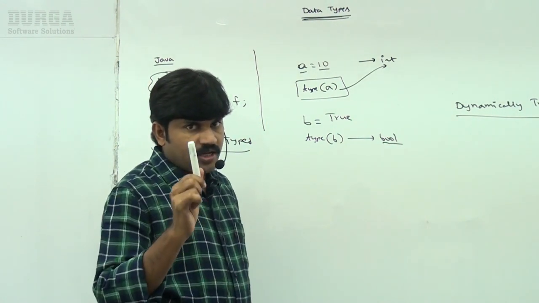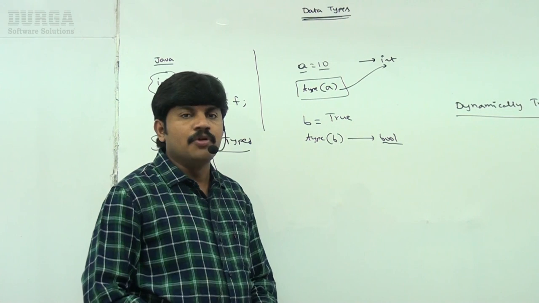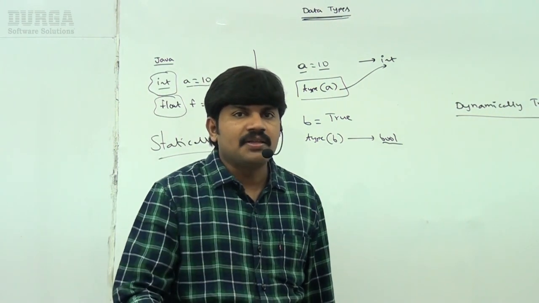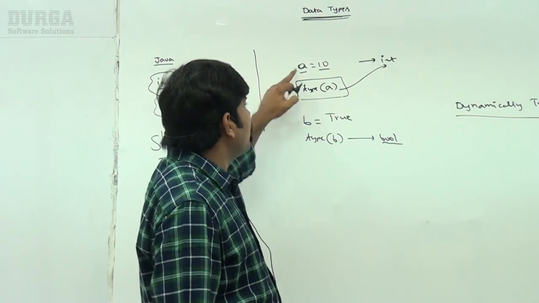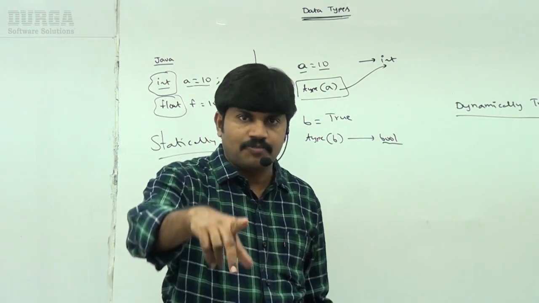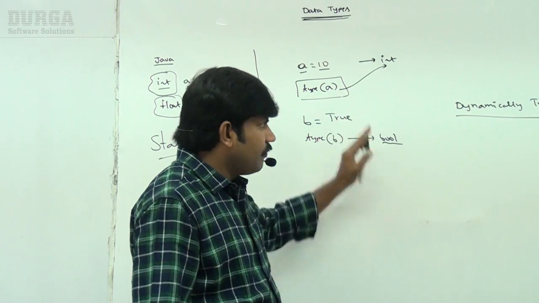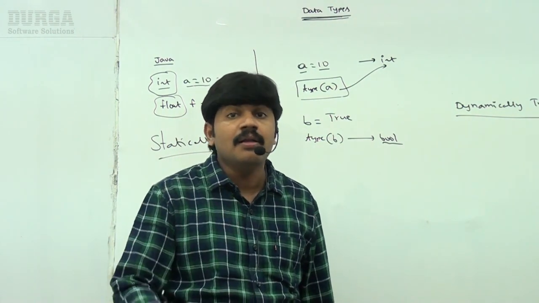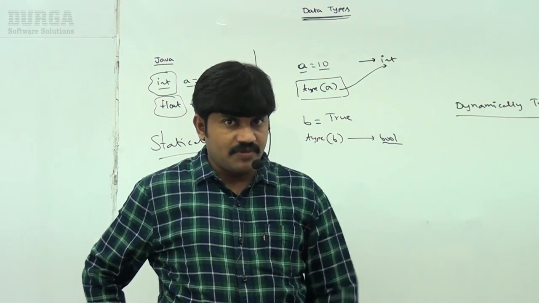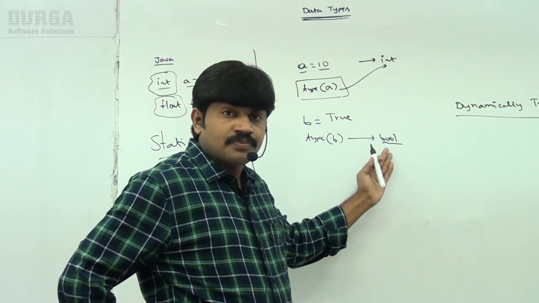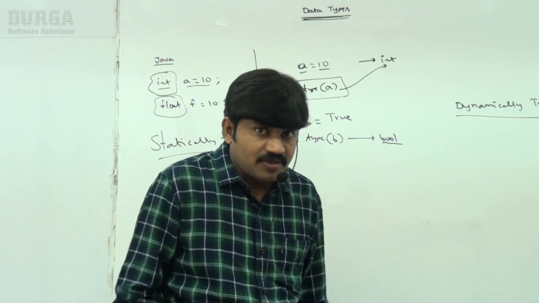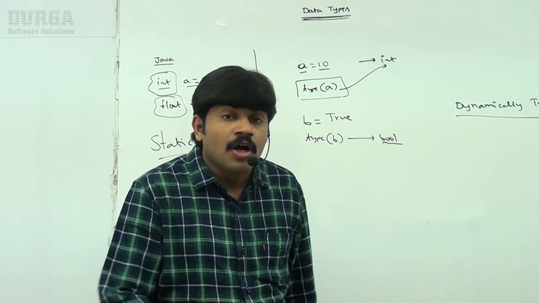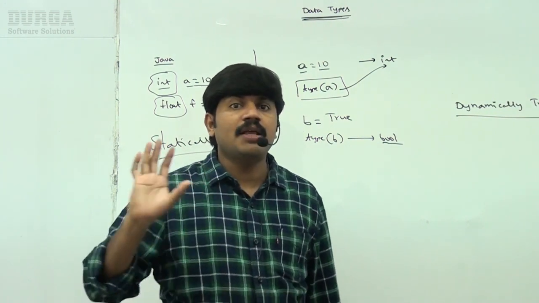The most valuable important question for the interview room: what is the meaning of a dynamically typed programming language? In Python, while declaring variables, we are not required to specify the type explicitly. Based on your provided value, the type will be considered automatically. Such languages are called dynamically typed programming languages. Best example, Python. Even JavaScript also. We are not required to specify the type explicitly; automatically, based on the value, the type will be considered.